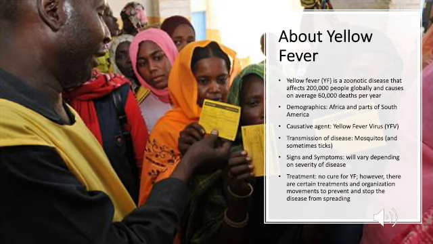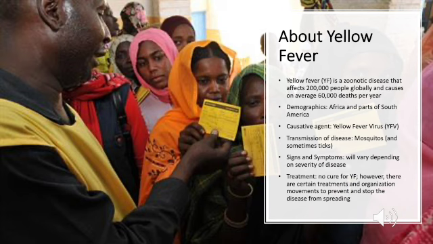The causative agent for this disease is yellow fever virus and is spread mainly through infected mosquitoes and sometimes infected ticks. The organism that carries yellow fever virus will greatly depend on its geographic location. The signs and symptoms will depend on the type of transmission and the severity of the disease. Currently, there is no cure for yellow fever, but there are certain treatments, preventative measures, and movements to stop the